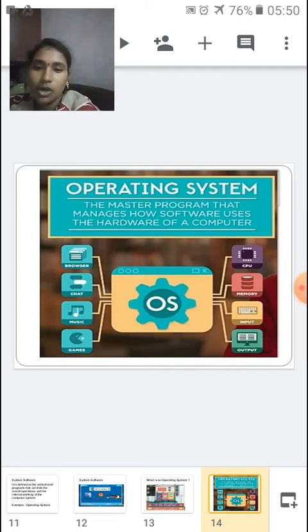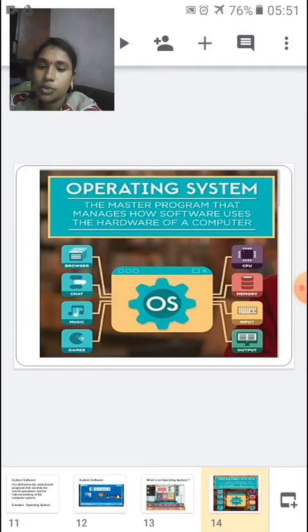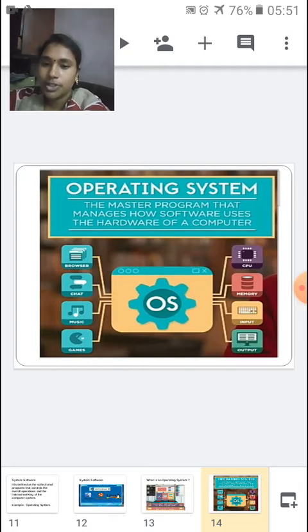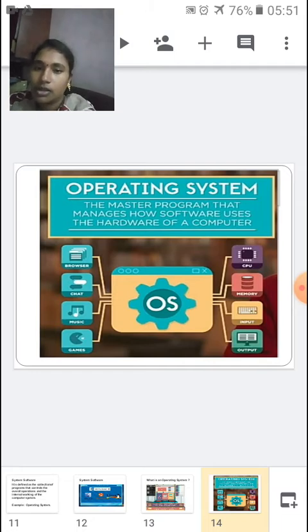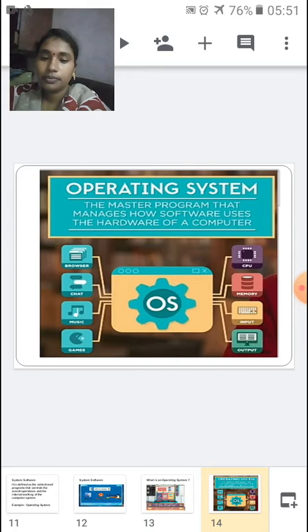Okay, so let me see what is the hardware that is used here. CPU, memory, input, output. Yes, these are the various hardware units that are used to perform browsing, chatting, music and games at the same time. So it is the work of an operating system to control the hardware to perform the software tasks. Okay children, did you understand?